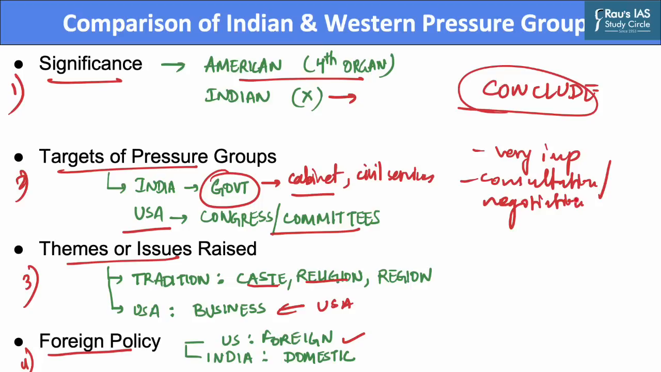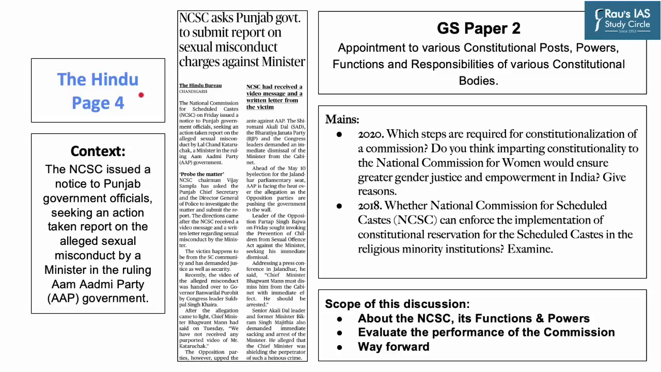and implementation. Now, moving on to the second article of the day, which appeared on page 4 of today's Hindu newspaper. The article reports that the National Commission for Scheduled Castes, or the NCSC, has issued a notice to the Punjab government officials seeking an action taken report on the alleged sexual misconduct by a minister in the ruling Aam Aadmi Party government in the state of Punjab.